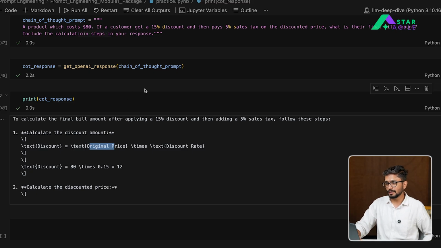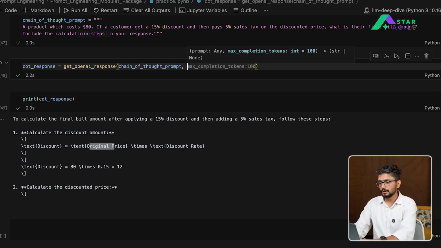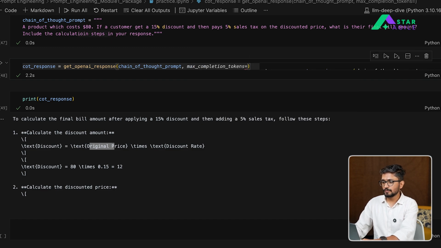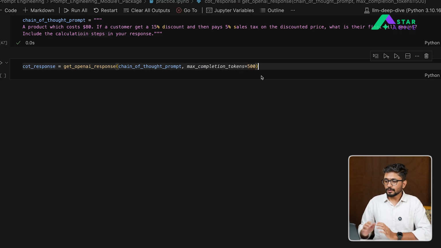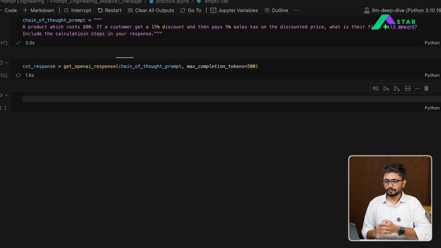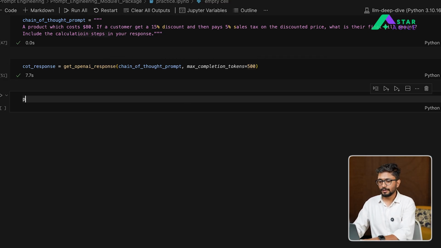again, let's not limit the output here. Let's say max completion tokens is, for example, let's keep it to 500 this time. So now let's change the max completion tokens to 500 and see what the output looks like to get a more detailed response back. Right, so let's print it.